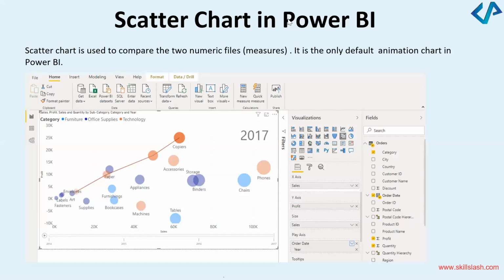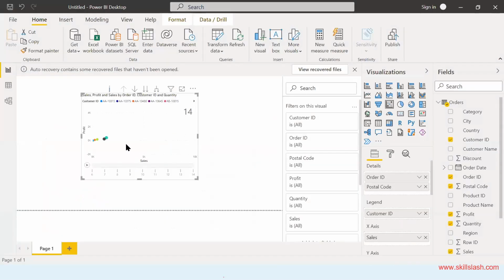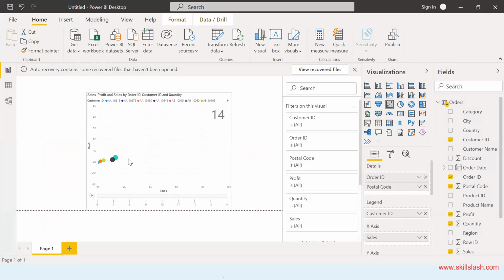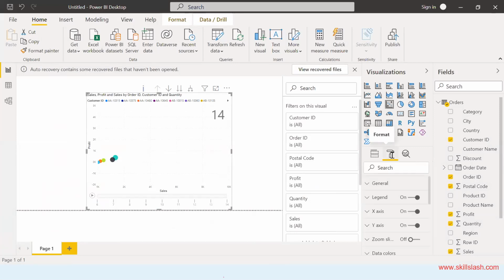And it will plot a graph something like this. No, I'll make it a little bigger. All those settings we discussed yesterday, right? How we can make the settings by making it bigger. All those options are here. If you click on this formatting option, legend is on, x-axis is on. How do you want to zoom it, right? These are the different options.